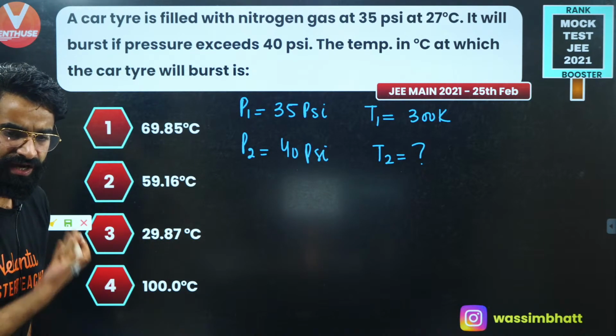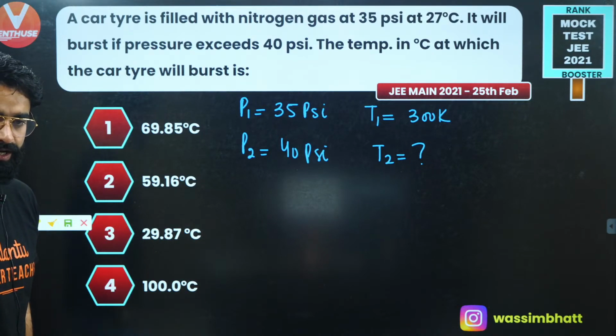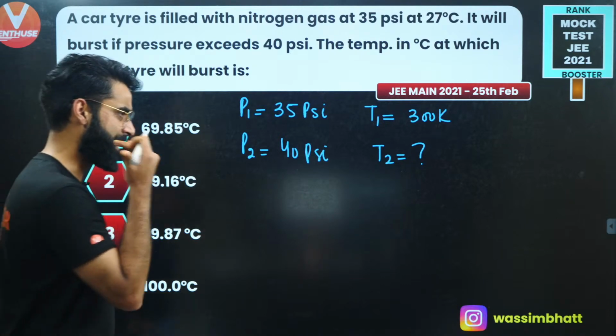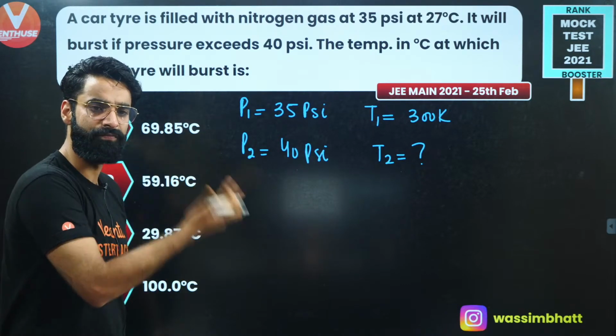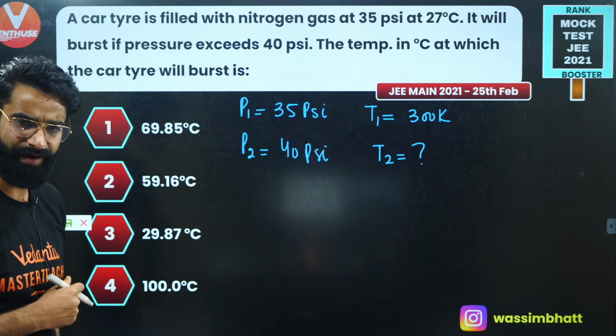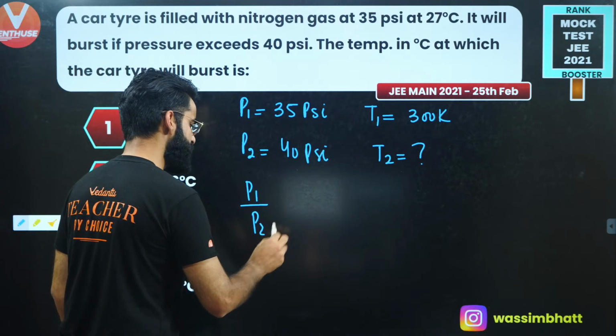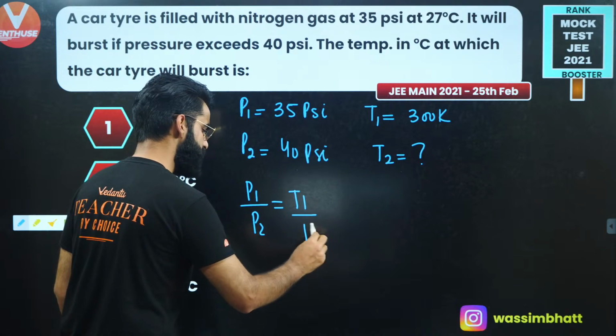So which kind of equation will I be using over here? I'll be using Gay-Lussac's law, in which the number of moles of gas and the volume of the gas are kept constant. As per Gay-Lussac's law, P1 divided by P2 is equal to T1 divided by T2.